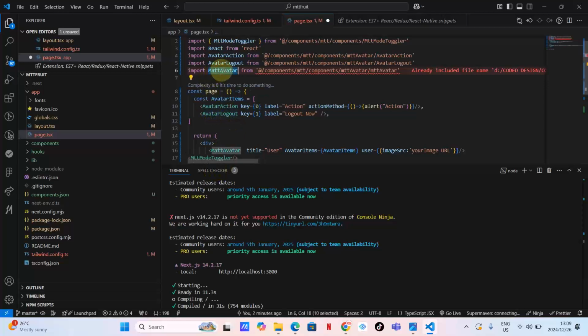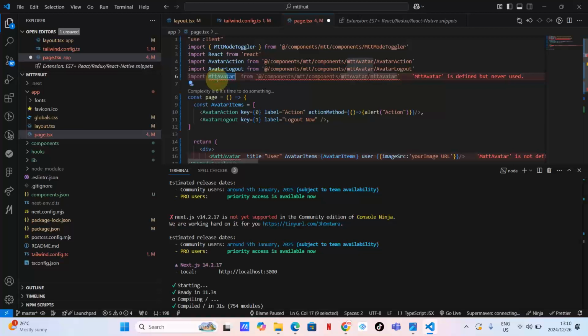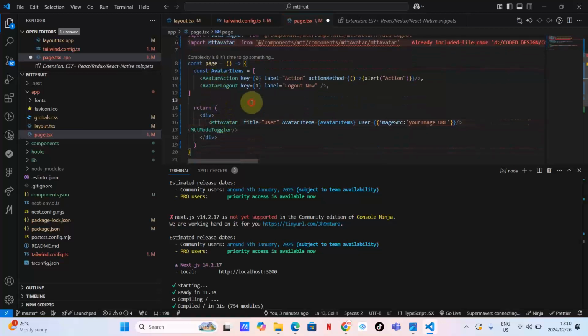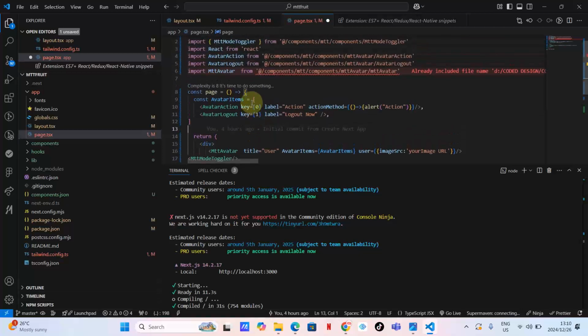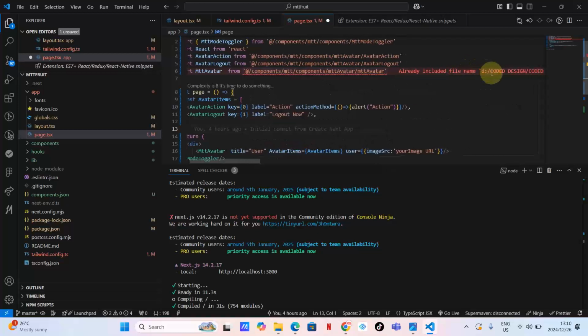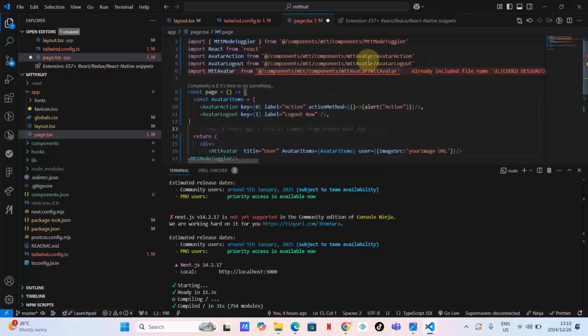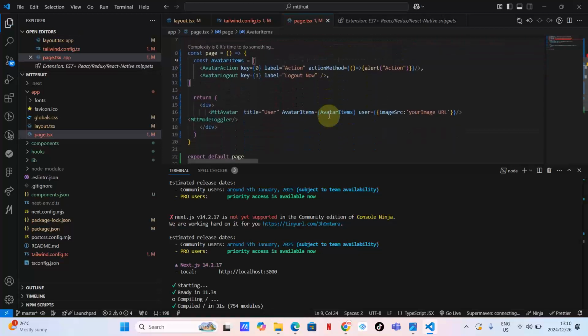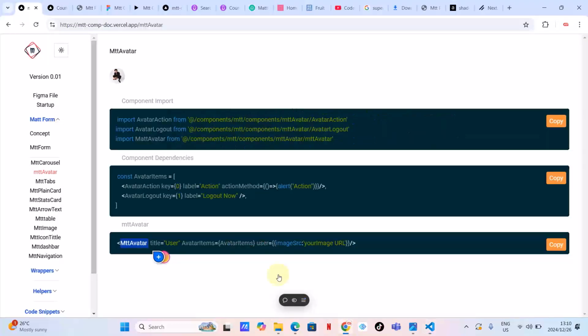Even when we are importing, it needs to be MTT, not MATT. And even here, it needs to be MTT. I'm thinking everything will work well. Okay, MTT already included the file name MTT. I will check this later. Let me just save and see what will happen. Let's go back to here and see what will happen. As you can see, guys, our Mtt avatar is working just fine.